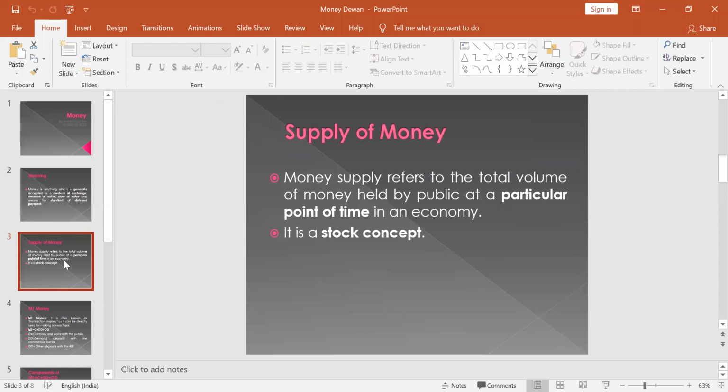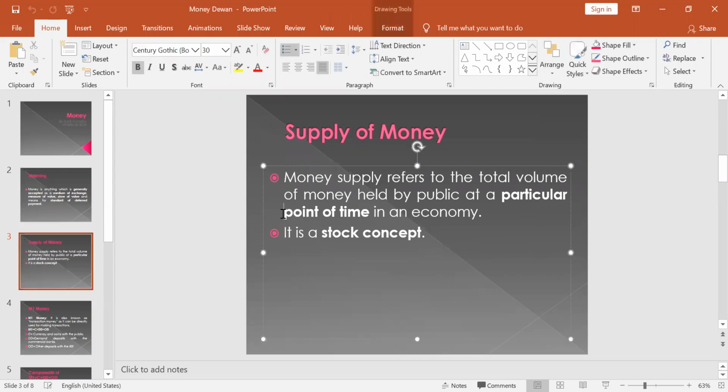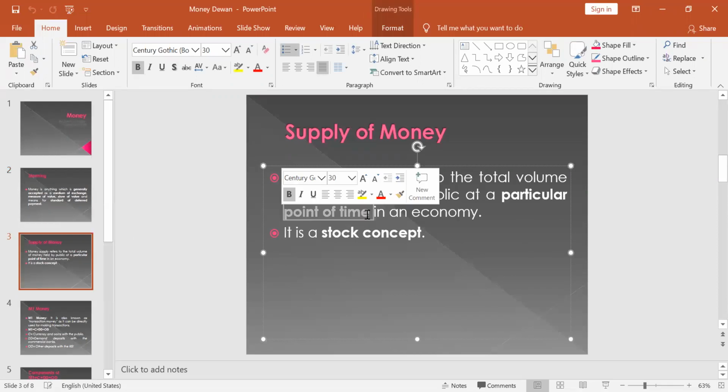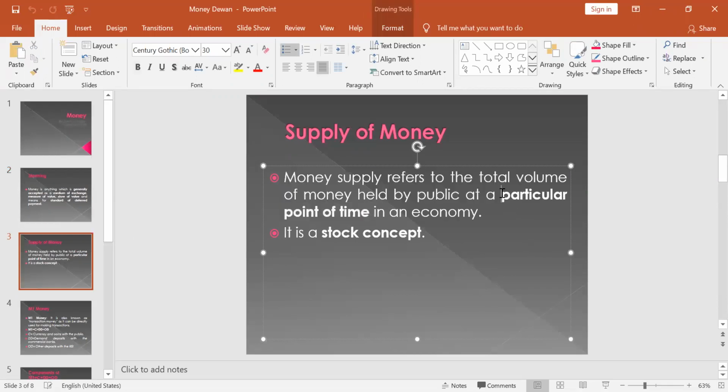What do we mean by money supply? Basically, money supply refers to the total volume of money held by the public at a particular point of time in an economy. We have already discussed the stock and flow, so in such a way, it is a stock concept.